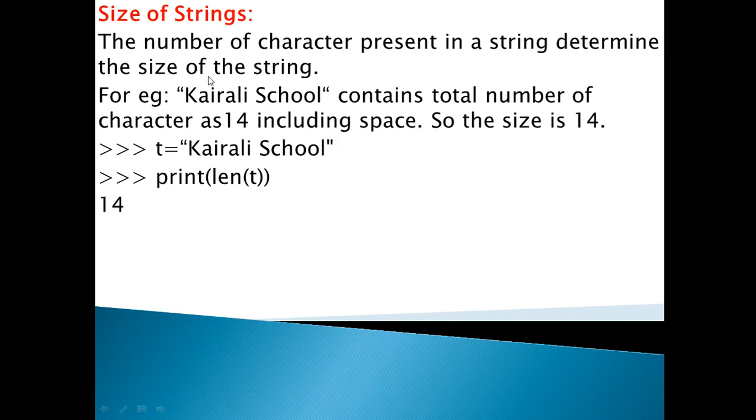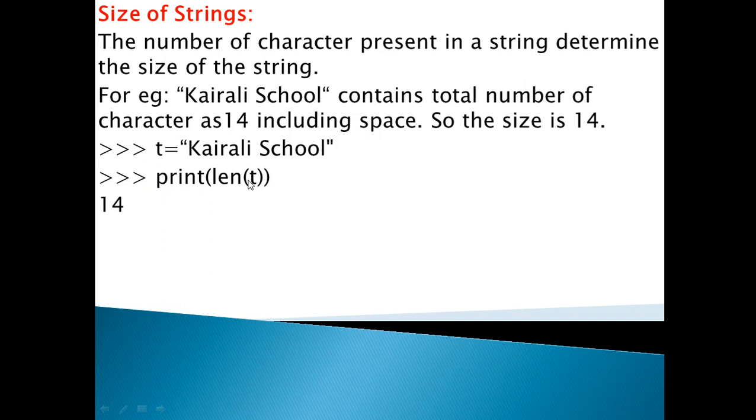Now let us see how to find the size of any string. For example, t equal to Kerala school. I have taken one variable which stores the string value Kerala school, and then we write print len of t.